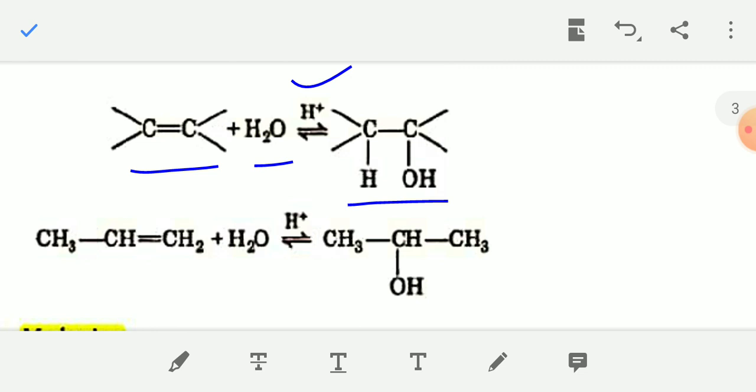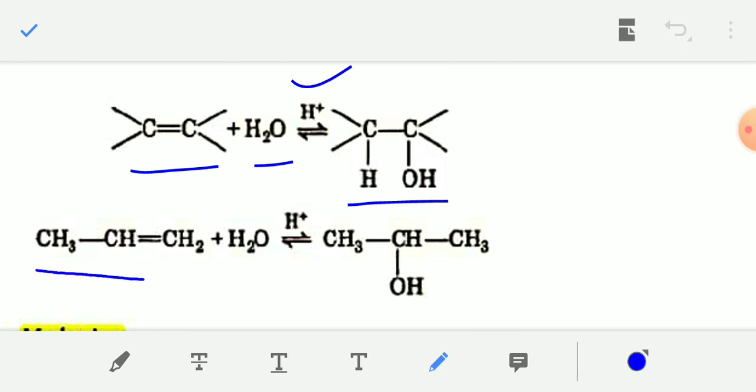For example, when propene CH3CH=CH2 reacts with water in presence of H2SO4, then you will get propan-2-ol. Three carbon atoms are there, so this is propane, and the OH group is present at the 2 position. So this is propan-2-ol. So when propene reacts with water in presence of dilute acid, the product formed is propan-2-ol or 2-propanol.